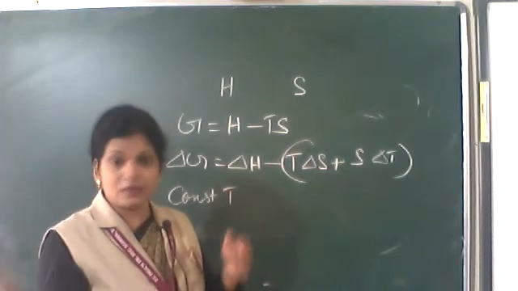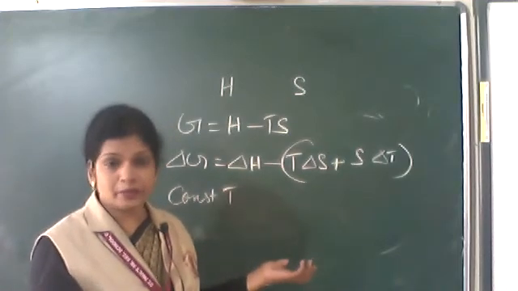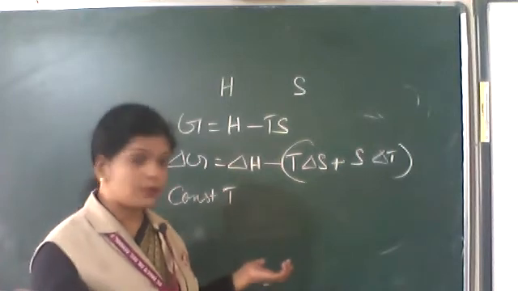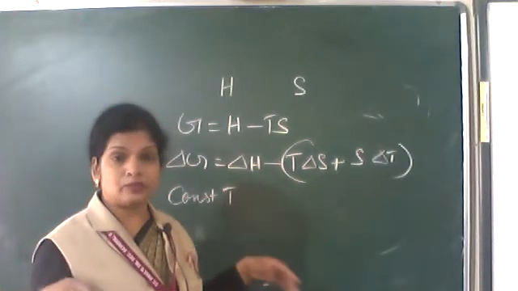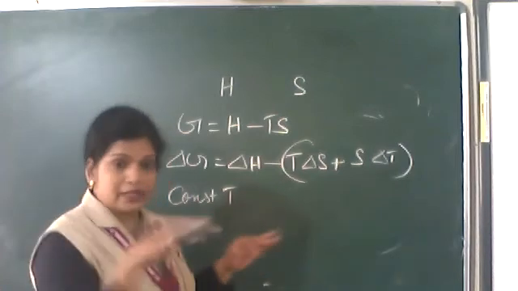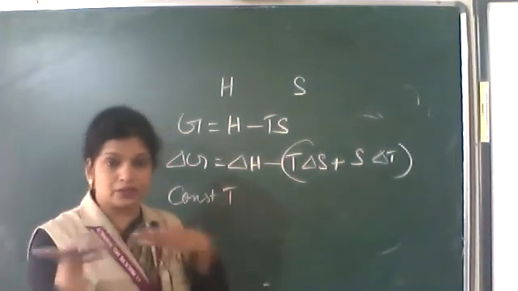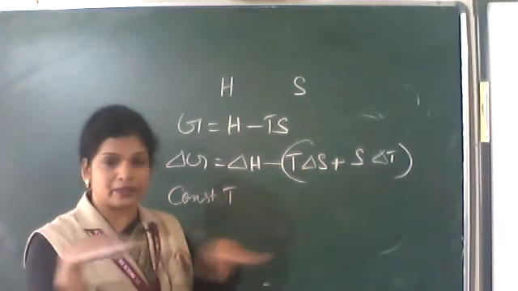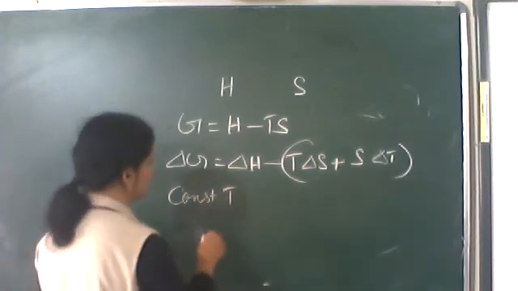If heat is not transferred, then it is an adiabatic process, Q is equal to 0. If there is transfer of heat between the system and surroundings, the temperature is maintained constant.